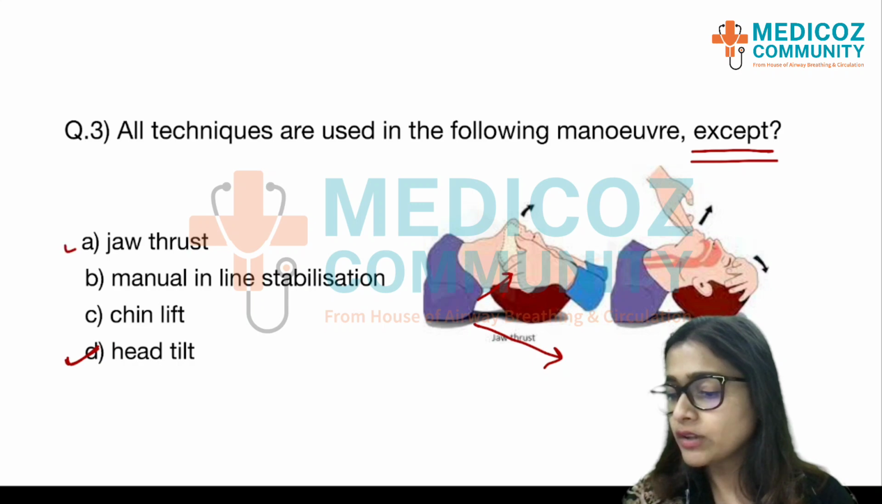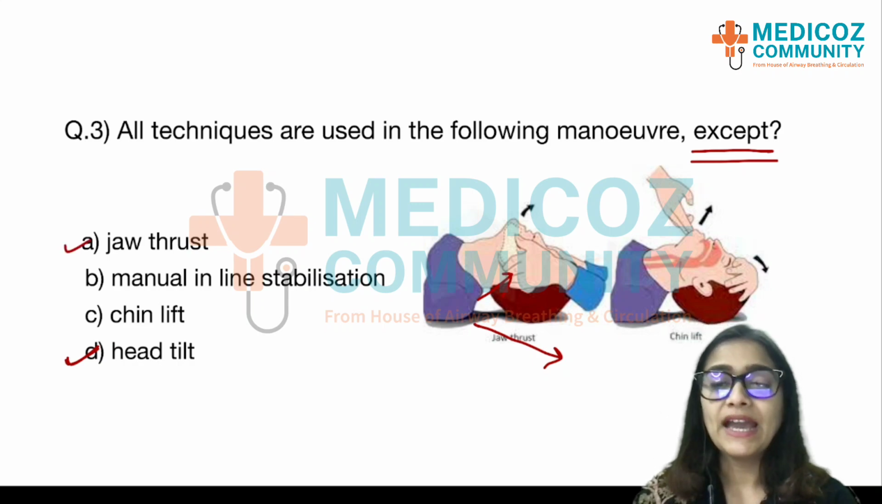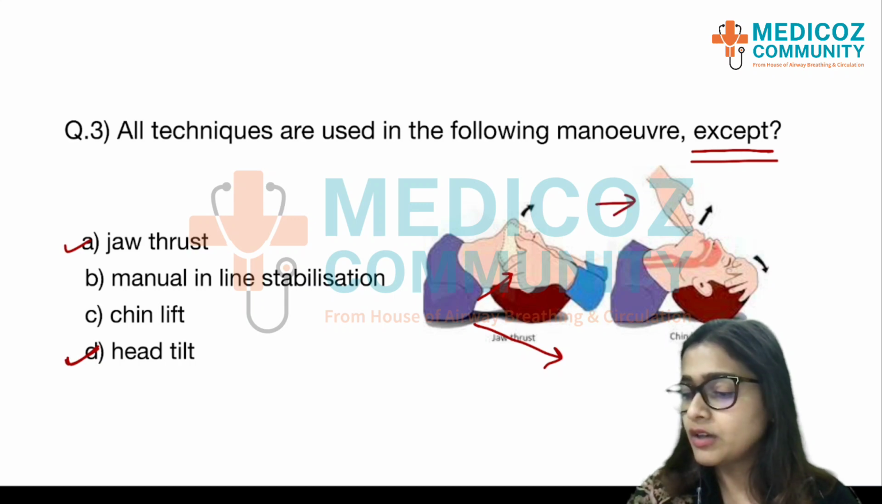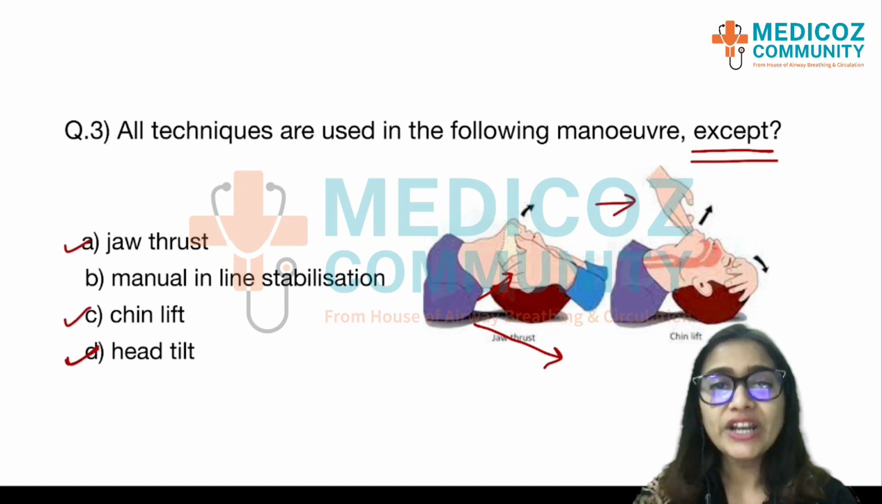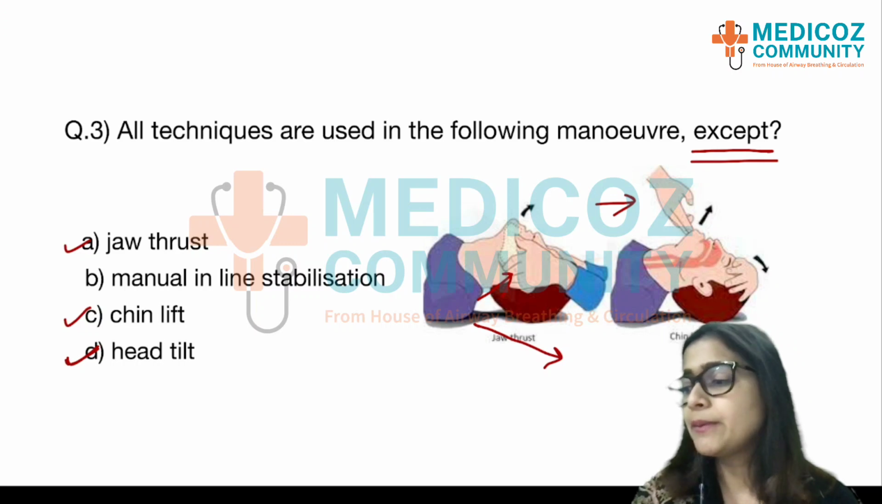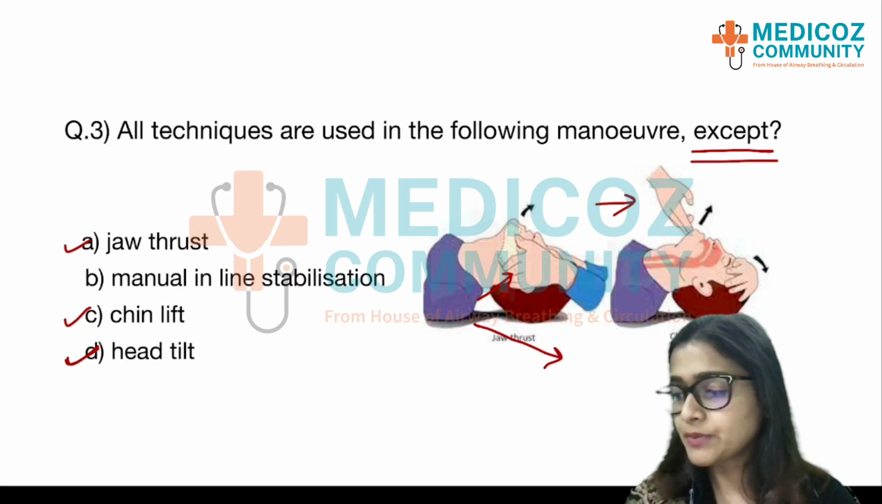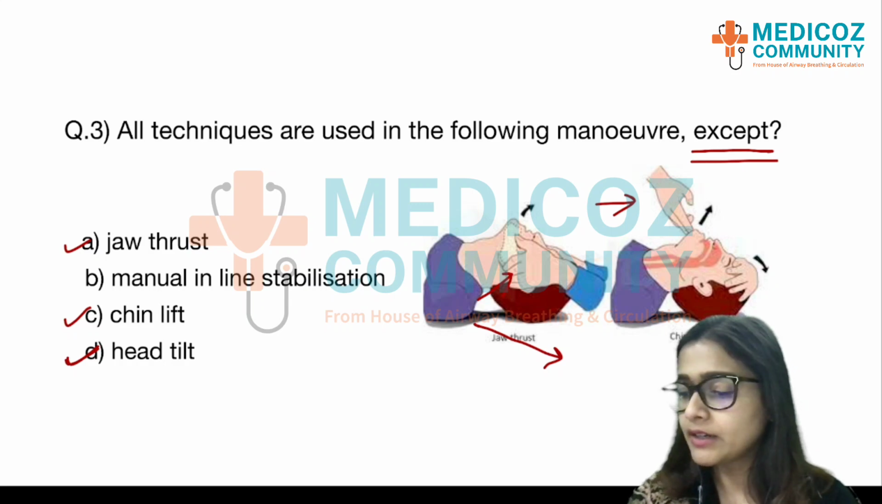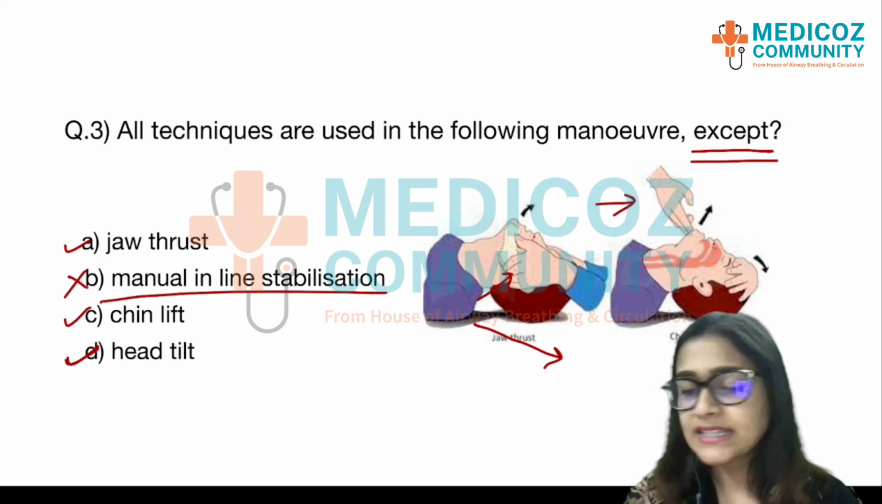So, definitely jaw thrust is seen in the picture, and then they are tilting the chin upwards as seen in this picture. So, jaw thrust, chin lift and head tilt, all the 3 maneuvers are being done in this picture. So, the only technique that is not happening here is your manual inline stabilization, which becomes the correct answer.